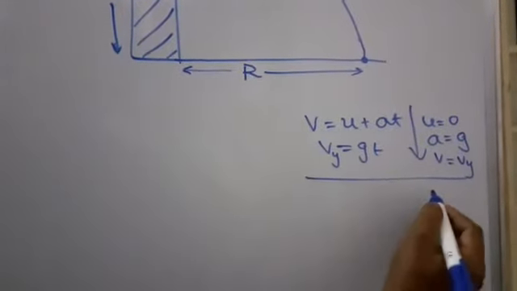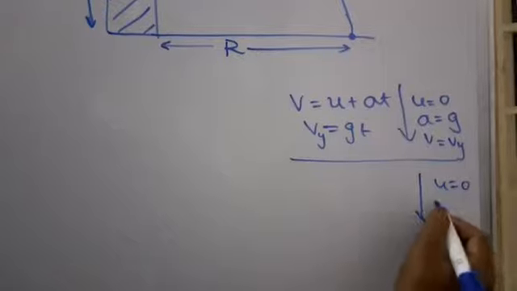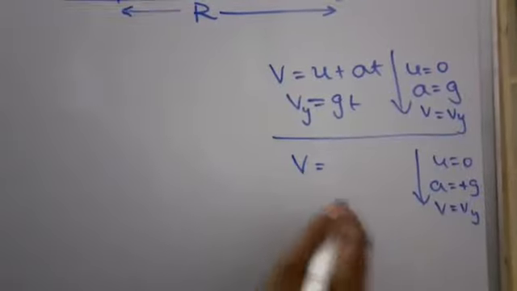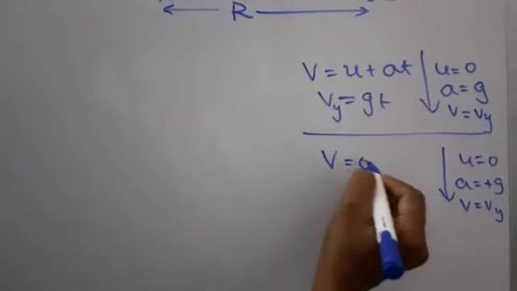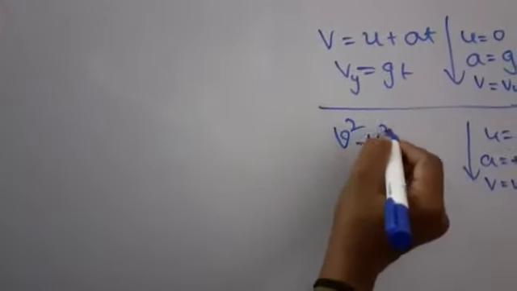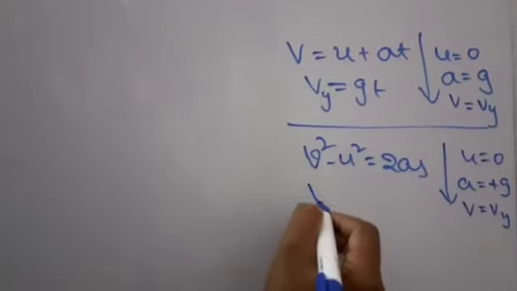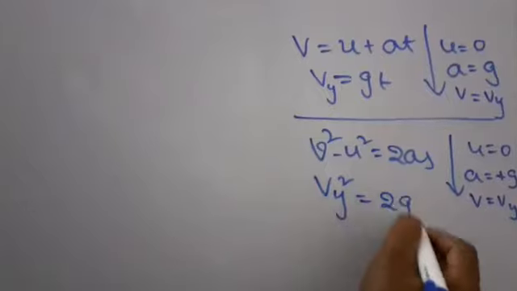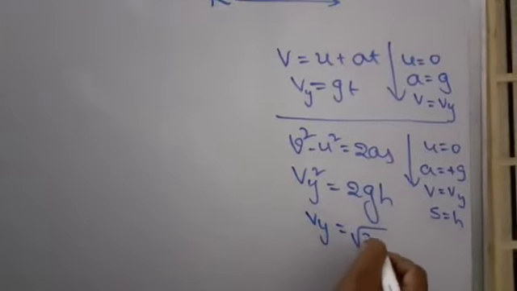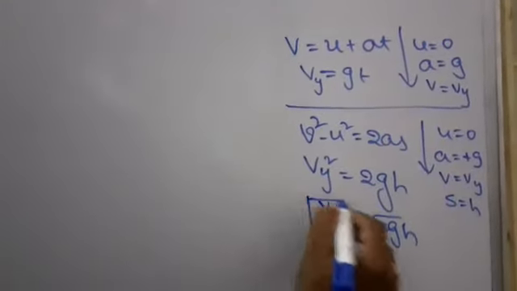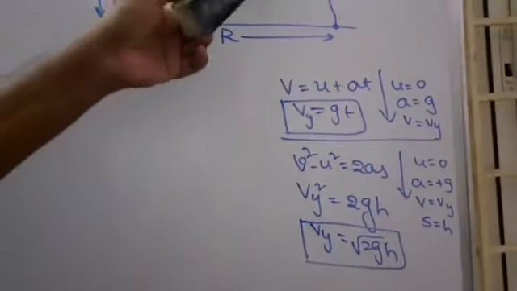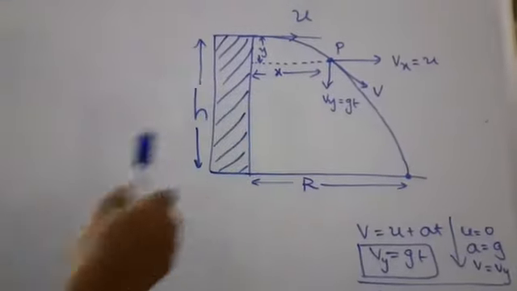In terms of height, using v² - u² = 2as, with u = 0, a = +g, s = h, we get vy² = 2gh. So vy = √(2gh). This is the final speed formula in terms of height, and gt is the final speed after t seconds in the vertical direction.